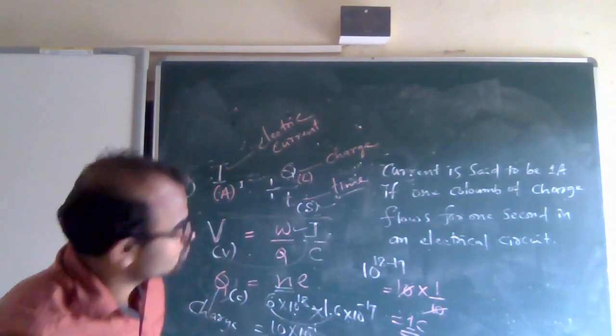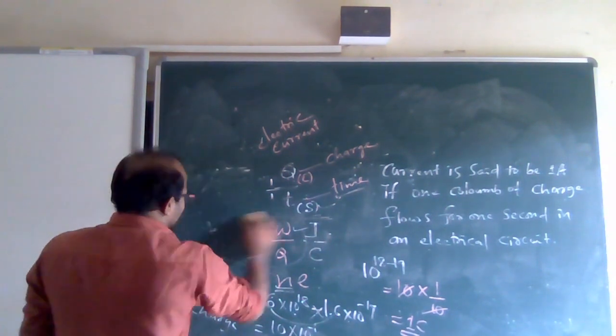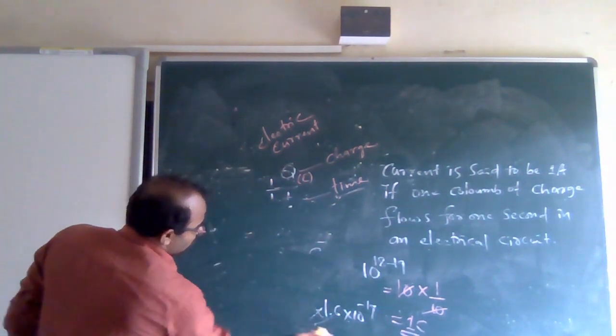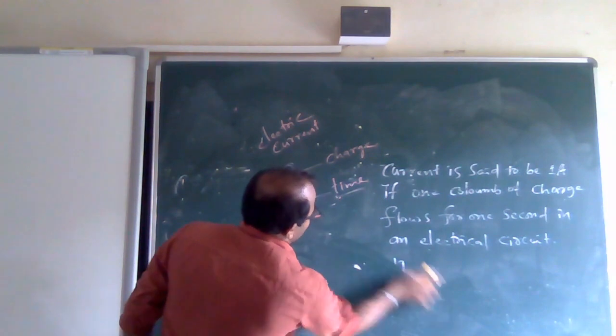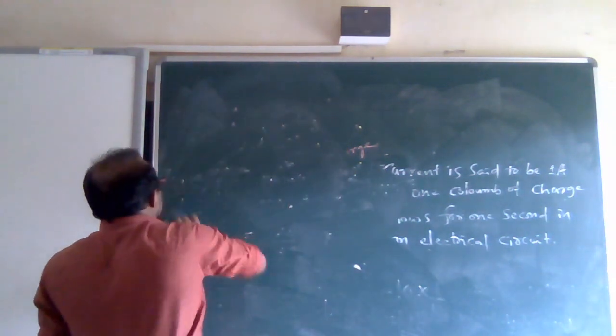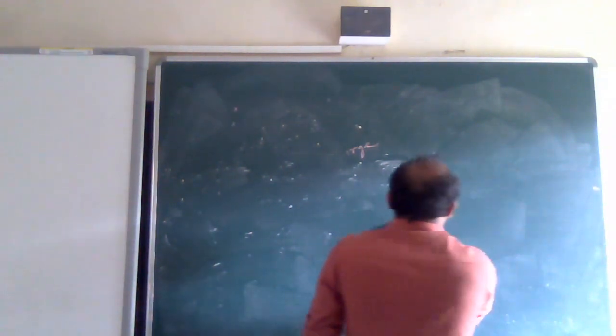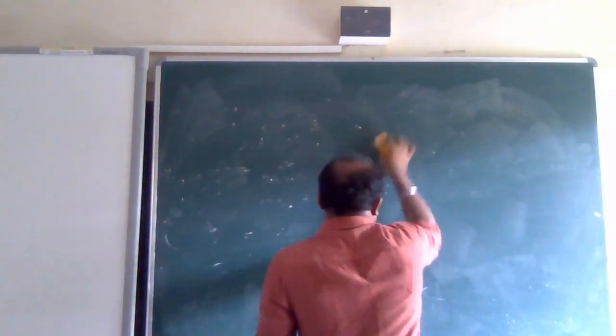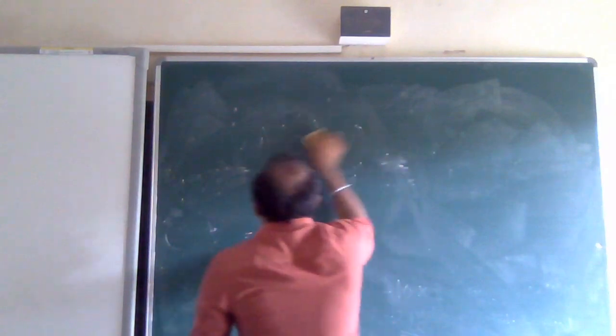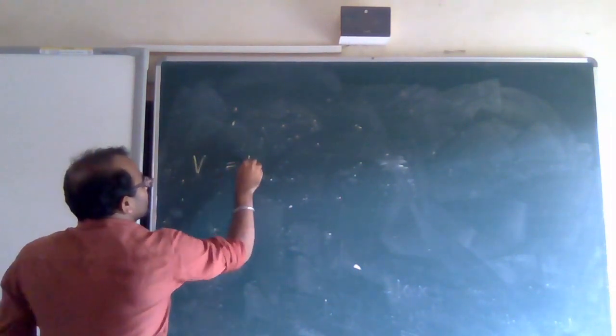And the last definition: define 1 volt. I will write V equal to W by Q. This is the formula, and on this base I will define 1 volt.